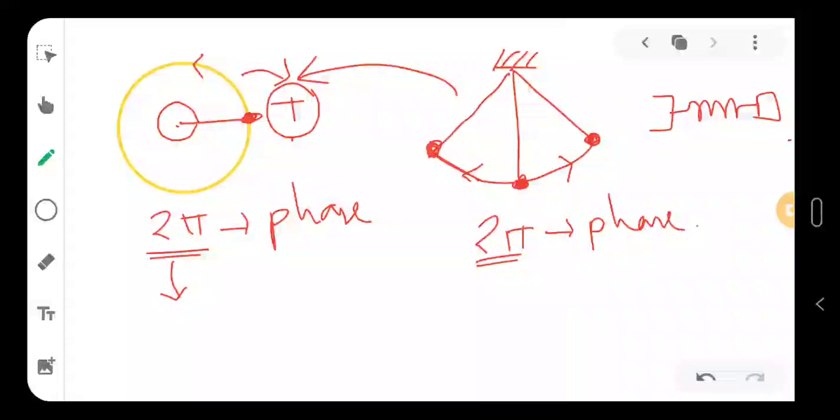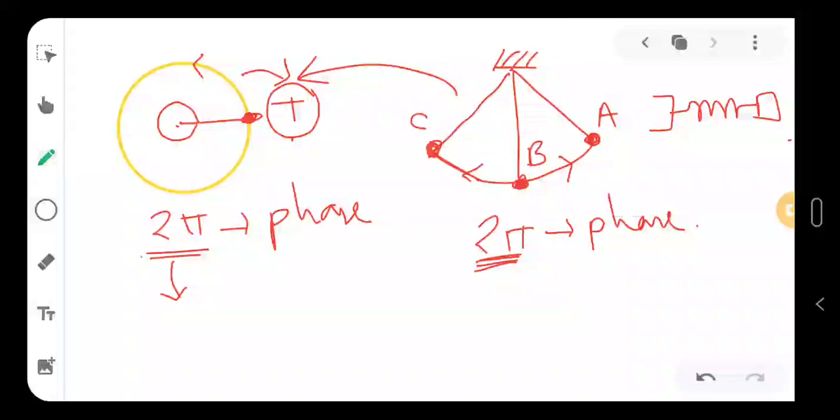So in case of this pendulum, let's say this is point A, point B, and point C. When the pendulum is at A, I will say that it covers 2 pi phase when it goes from A to B and then C, and then it returns from C to B, then A. So from A it will leave, and then again it will come to A. When it comes to the same initial point from where it has started, we will say that it has covered 2 pi phase.